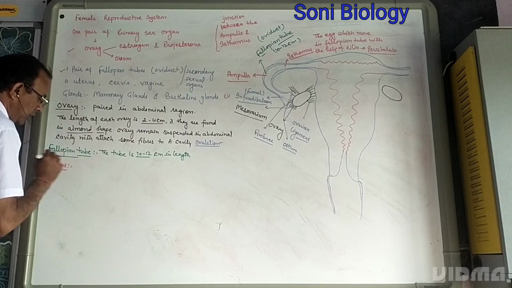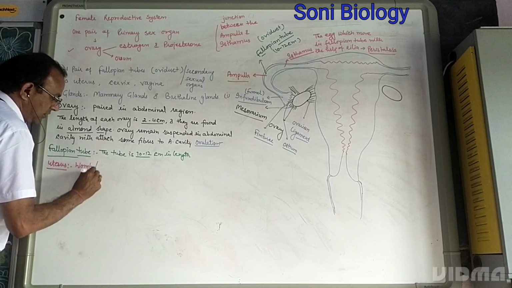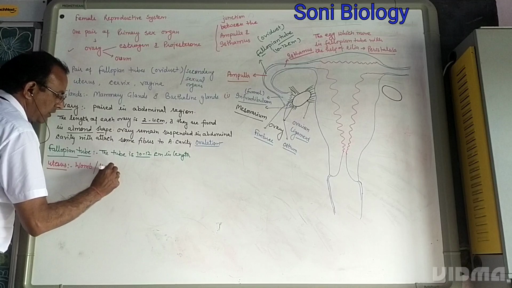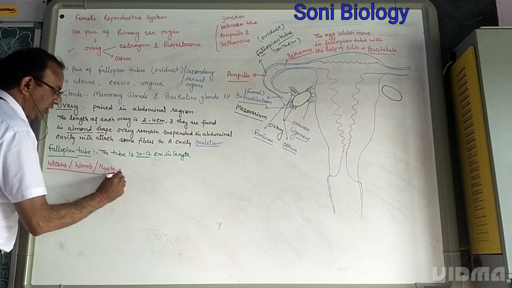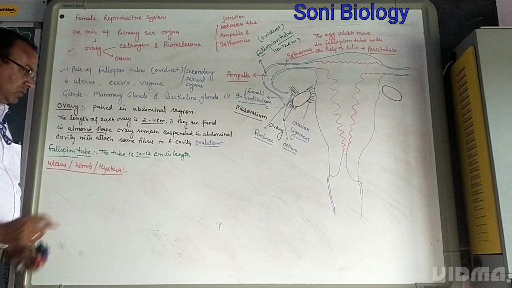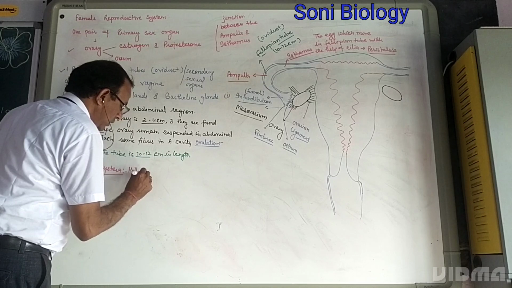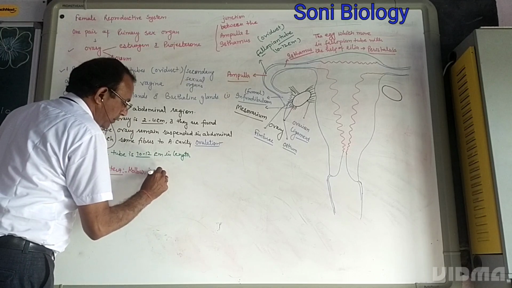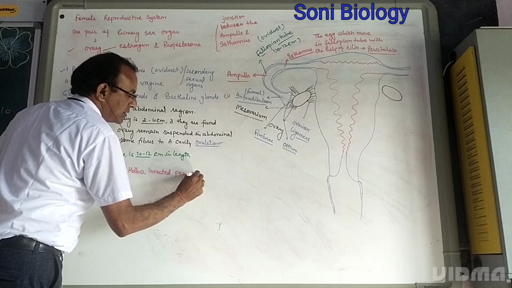Uterus is also called womb, hystera, etc. It is a hollow, inverted pear-shaped structure.